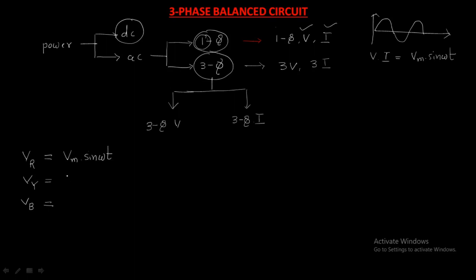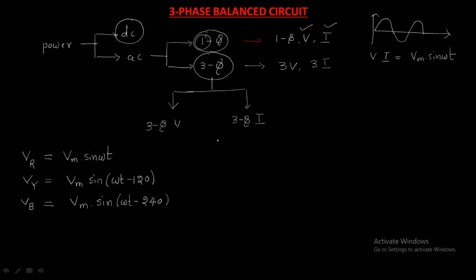Vy has the same magnitude, Vm sin omega t minus 120, so the phase difference between VR and Vy is 120. Vb is Vm sin omega t minus 240. Its phase difference with VR is 240 and with Vy is 120.